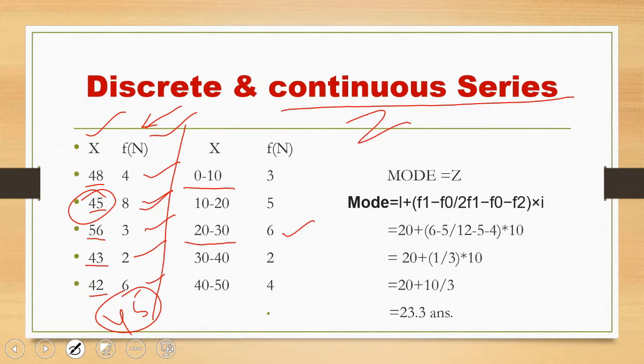Hence the one which is highest, जो सबसे ज़्यादा है, that is called F1, the upper value is F0, the lower value is F2. Clear? The highest frequency F1, ऊपर वाला F0, again F2. Now the formula of mode is L1 plus F1 minus F0 divided by 2F1 minus F0 minus F2 multiply by class interval.